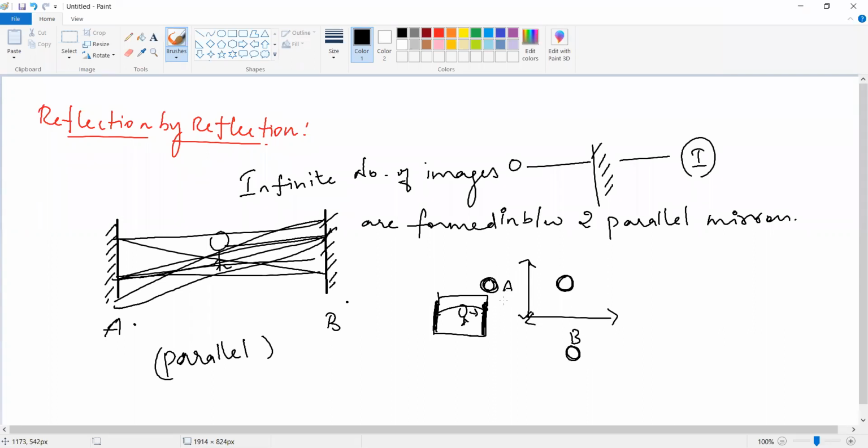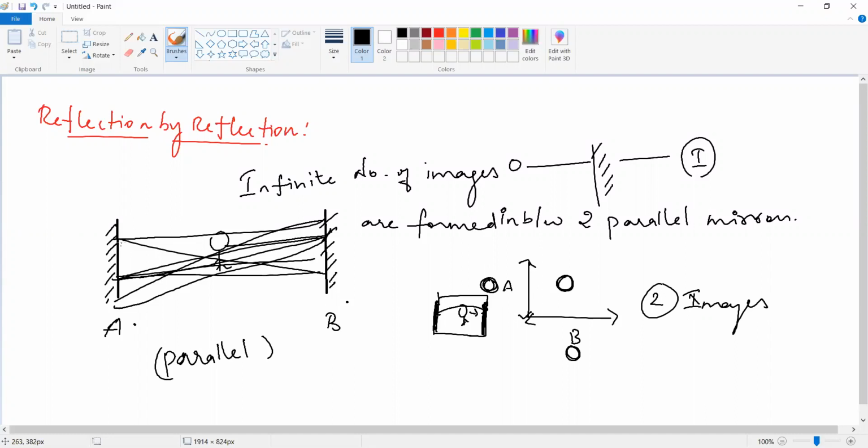Okay. So the total number of images formed is 2. Okay, 2 images are formed. This is perpendicular. When you are arranging the 2 mirrors in perpendicular, how many mirrors are there? It is 2 mirrors. So it will produce the 2 images only. When we are considering the parallel mirrors only, it will provide the infinite images.